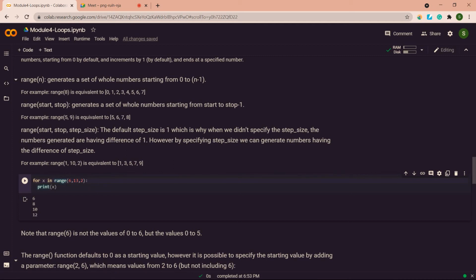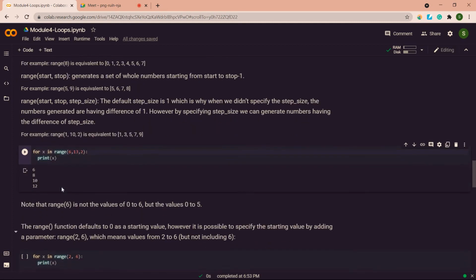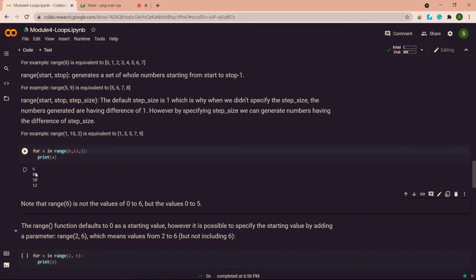So now in this function, for x in range of 6, the starting value will be 6, the ending value, I want to print till 12, so I have given till 13. And the step value is 2. That is, I want to skip a number in between every item it's printing. And now I am printing x. So the output I have got is 6, 8, 10, 12. That is, it is giving even numbers. Okay, did you understand how this range works?